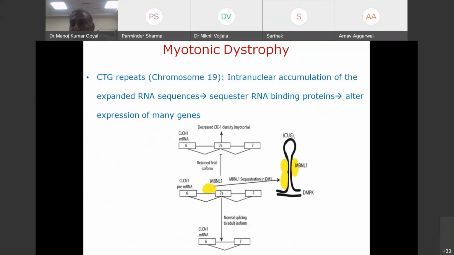I hope you have learned something. Absolutely, that is the reason for multisystem involvement. See, every trinucleotide repeat is going to act in a different way. Some are going to act on poly A binding protein. This is particular for myotonic dystrophy, how it acts. Some function by gain of function. So for every disorder, the more we understand about genes, we will be knowing how things are happening.